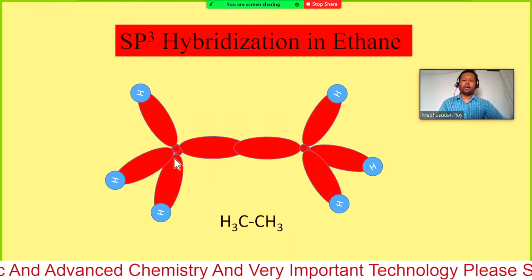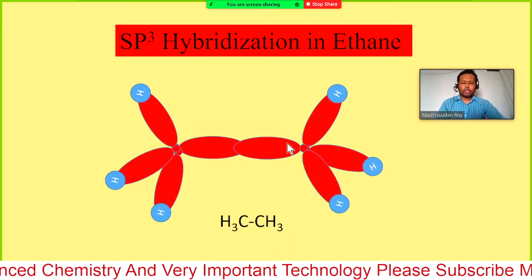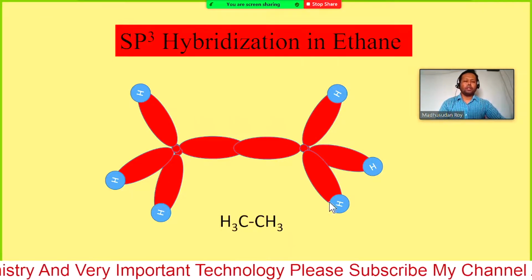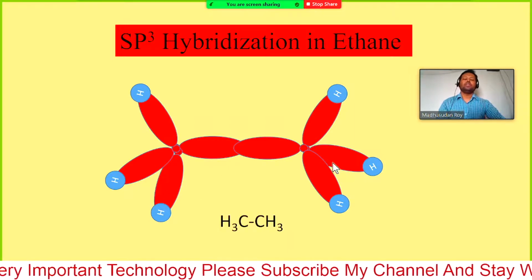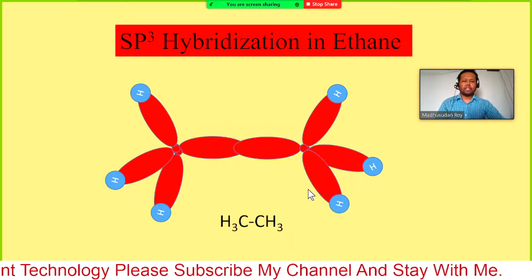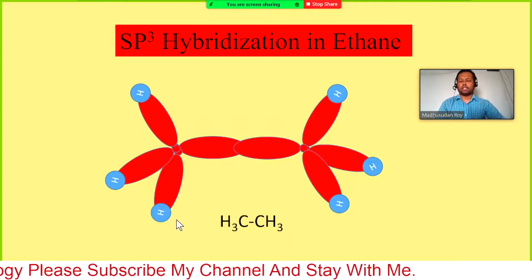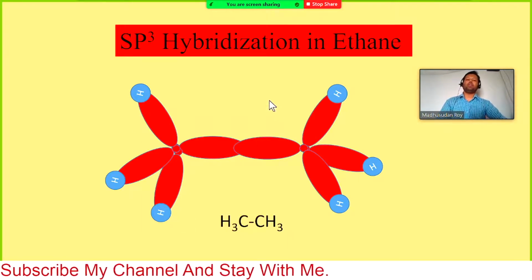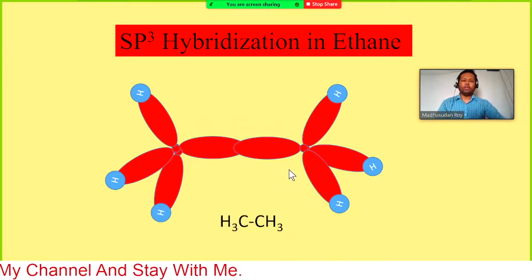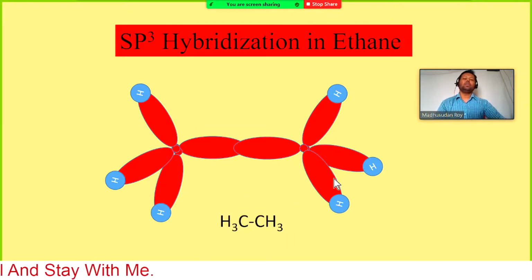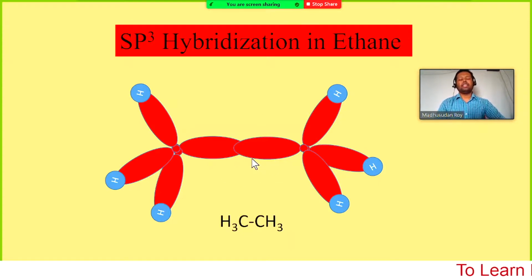So overall we have one sigma bond here, and three plus three, so 3 plus 1 is 4, plus 3 is 7 sigma bonds in the ethane molecule. In this way we get the hybridization of ethane.